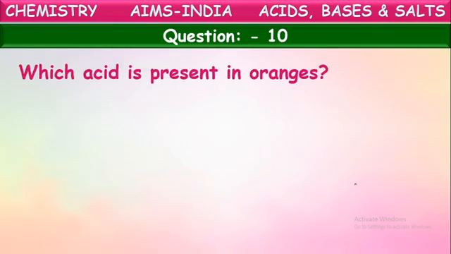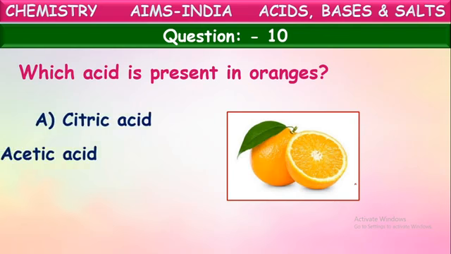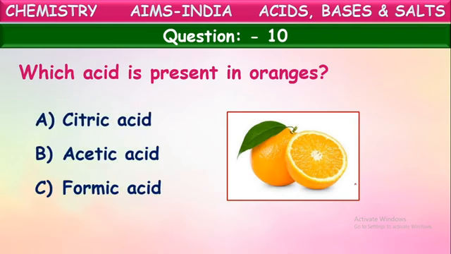Next one, which acid is present in oranges? Yes, we told that some acids are present in vegetables and fruits also. Especially they're asking here what acid is present in oranges. Let us see options. Yes, these are oranges. What acid is present in them? Is it citric acid, acetic acid, formic acid, or tartaric acid? Which acid is present in them?